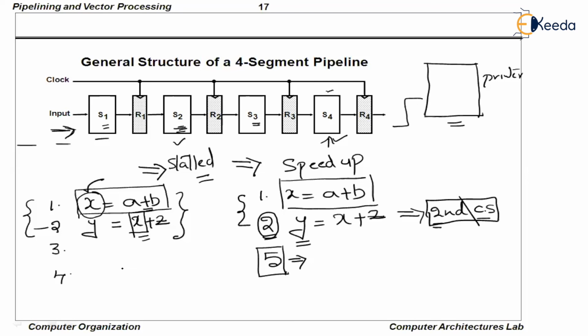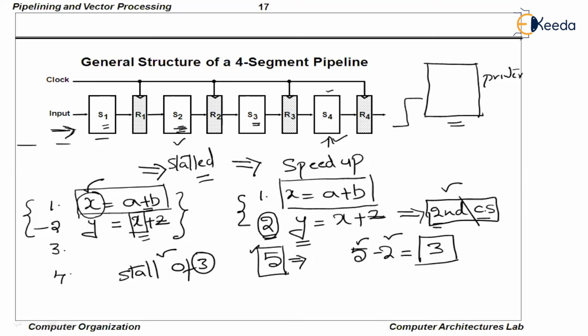So we need to maintain a stall of 3 clock cycles. Generally, it has to enter in the second clock cycle, but it is entering in the fifth clock cycle. This is the actual entry, and this is the supposed entry. So 5 minus 2 is equal to 3. This is the stall cycle. We will come back to the stall cycle later, but understand that these two instructions must be separated by a sufficient number of clock cycles.